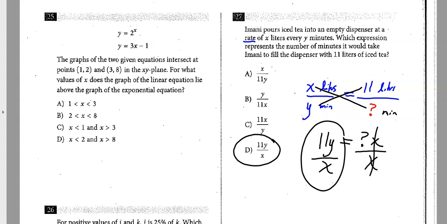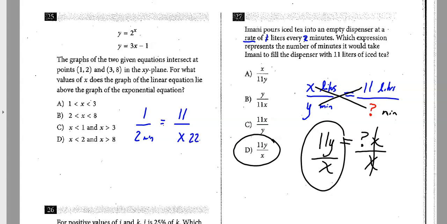Something else you might want to do is just pick some numbers. You might say, hey, how about 1 liter every 2 minutes? And then you say, okay, if I can do 1 liter in 2 minutes, then I would do 11 liters in how many minutes? And then you can manipulate those and work them around. So this would be 22 minutes.